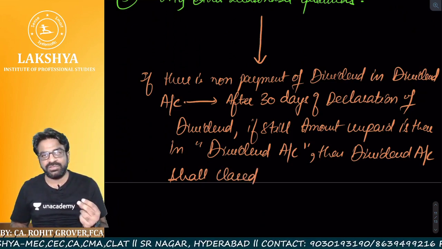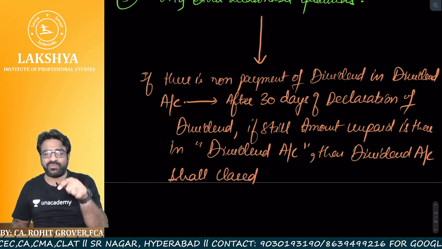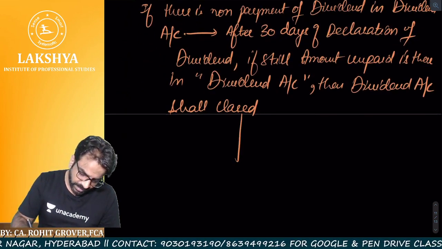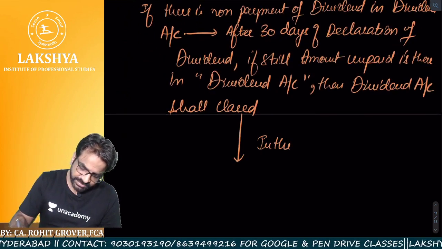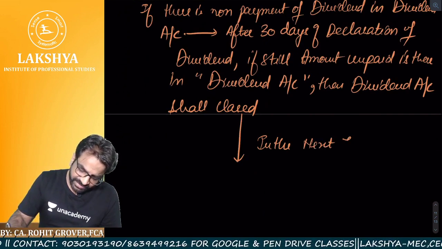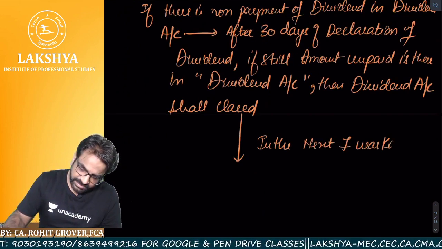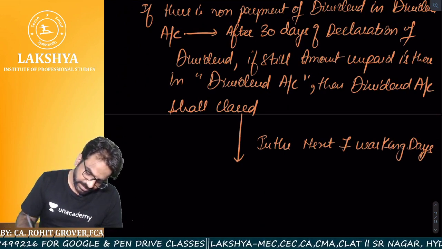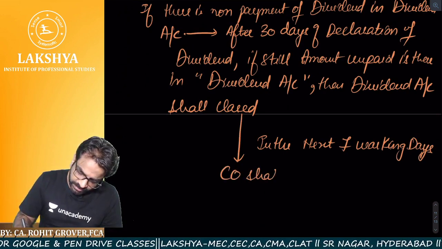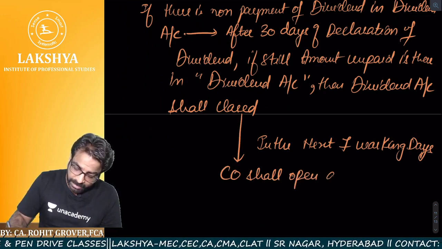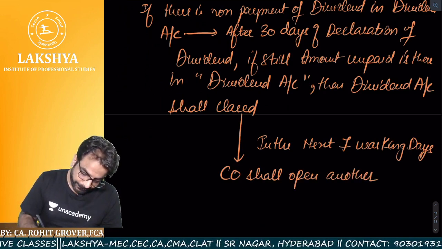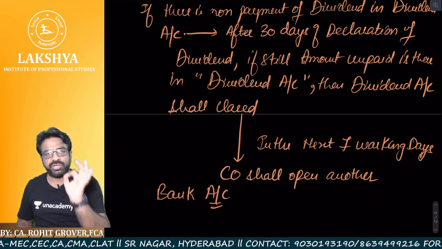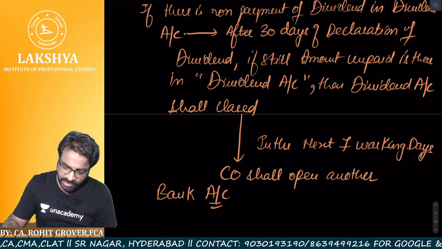Sir, dividend account is closed, then what will we do to that amount which is still in that dividend account? Dividend account will be closed, and in the next 7 working days, company shall open another bank account. In the next 7 working days, after the closure of the dividend account, in the next how many working days?